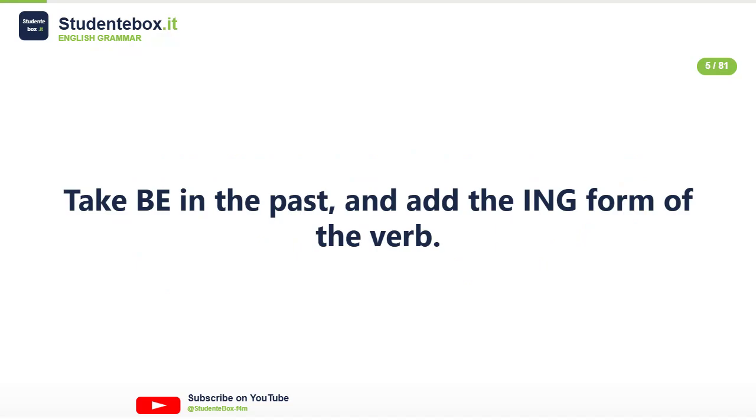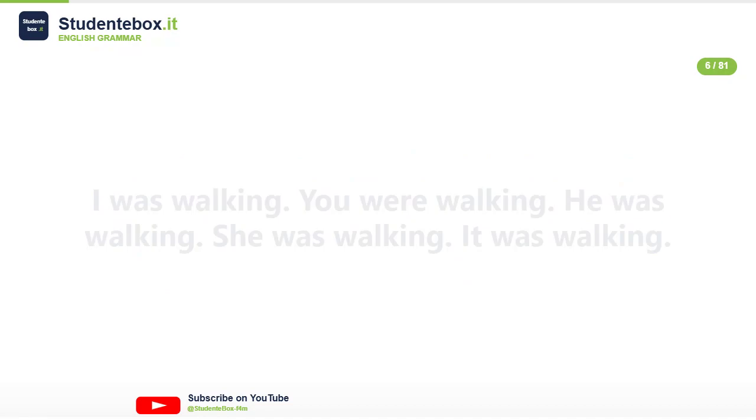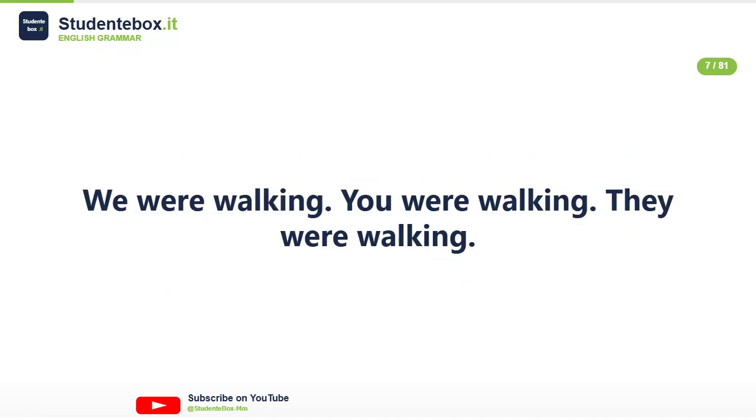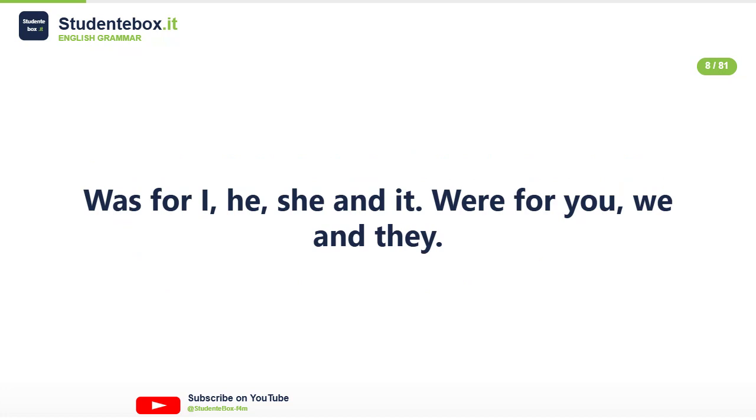I was walking. You were walking. He was walking. She was walking. It was walking. We were walking. You were walking. They were walking. Was for I, he, she, and it. Were for you, we, and they.